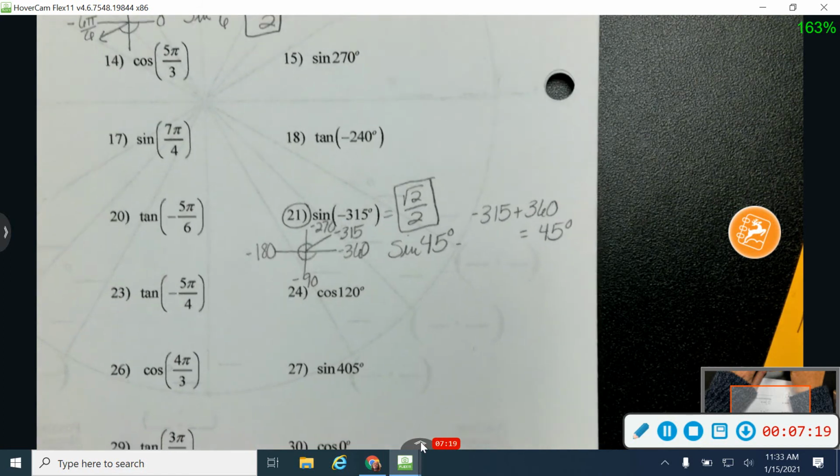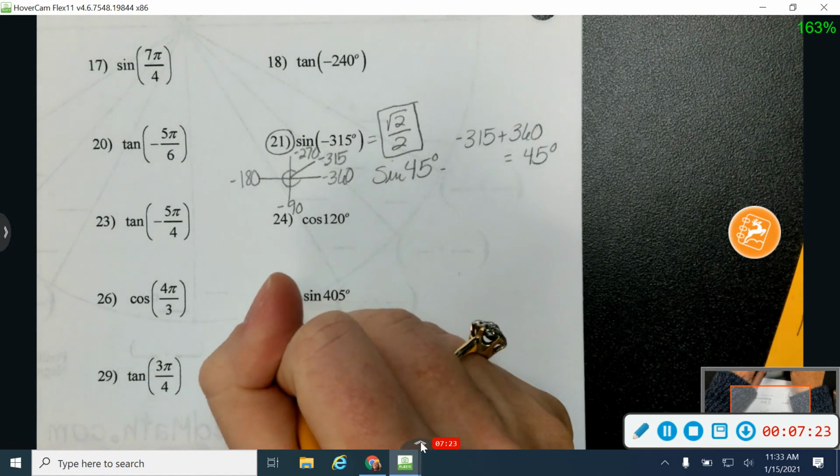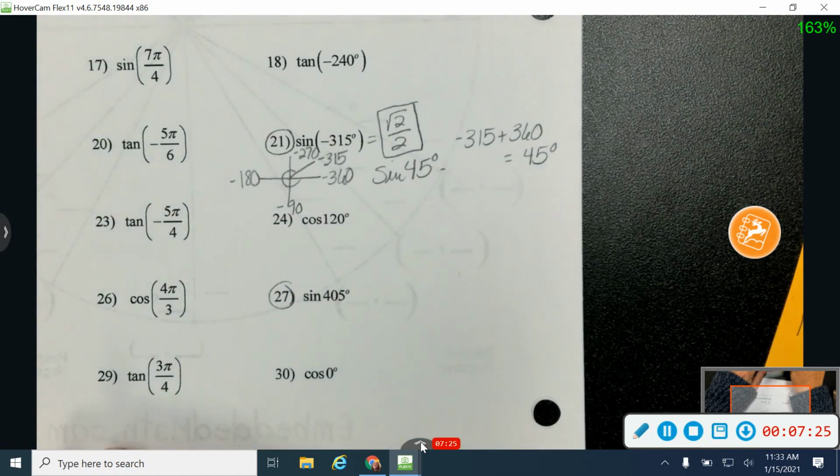Okay, last one. Let's do number 27 together. I want to do number 27 because this time rather than being too small, it's too big. And I know that it's too big because it is bigger than 360. So if you're working in degrees, it's bigger than 360, or if you're working in radians, it's going to be something bigger than 2 pi. Okay, so 2 pi or 12 pi over 6, 6 pi over 3, or 8 pi over 4.